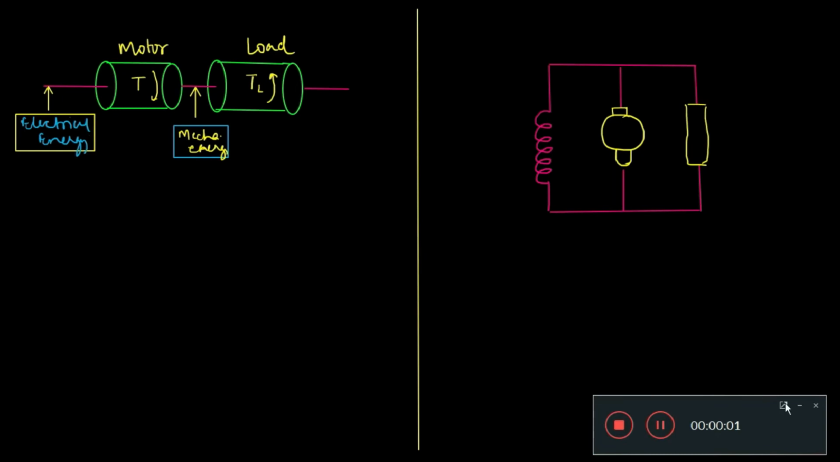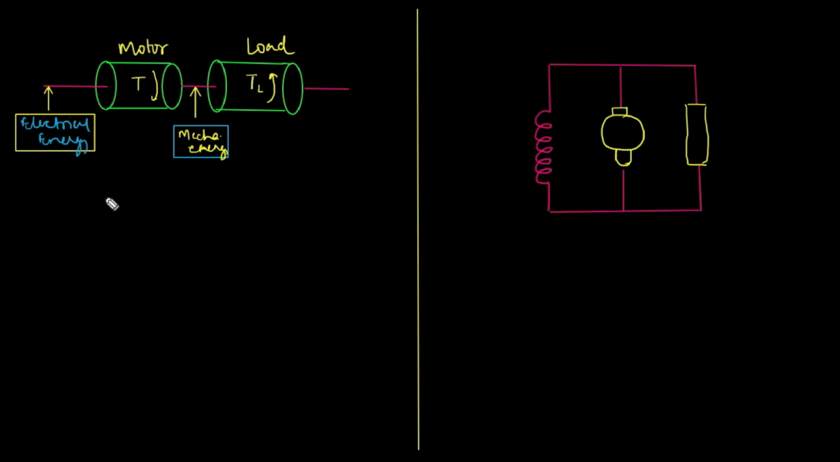That is, T minus TL equals J d omega m upon dt. So this is all about the torque, the fundamental torque equation of dynamic machines, right?